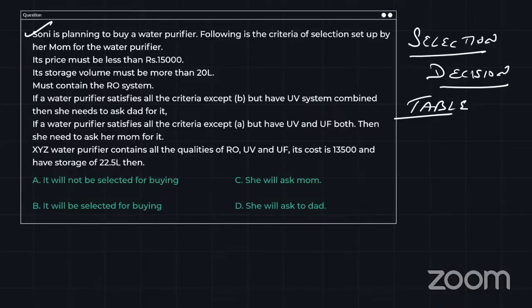So guys, please make sure you practice selection decision tables also. Just tell me the answer in the comments, then I'll tell you what is the correct answer and how to go with this. This is again a simple one.